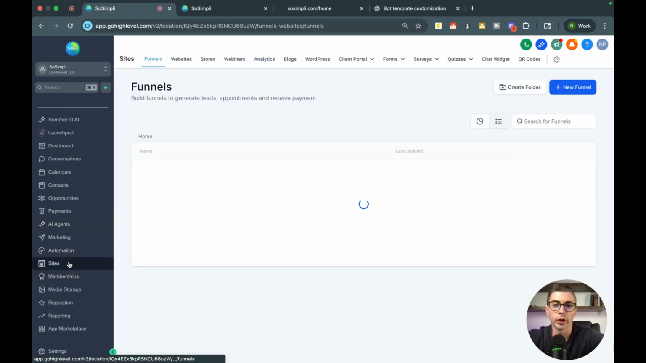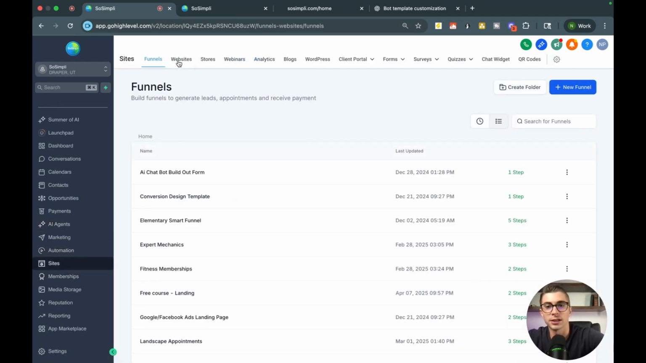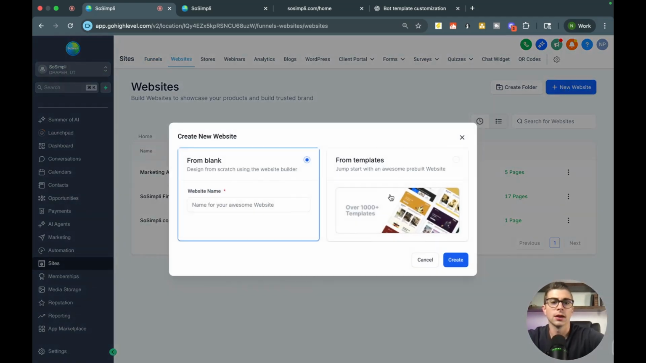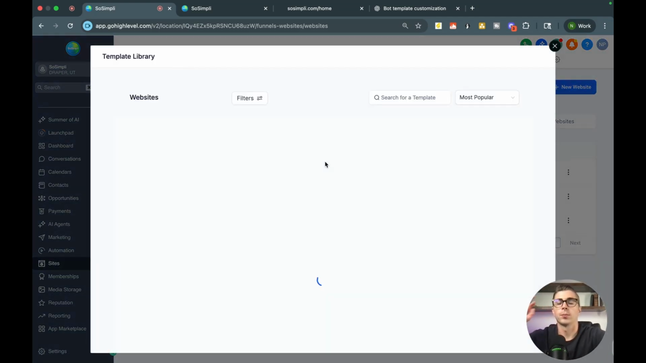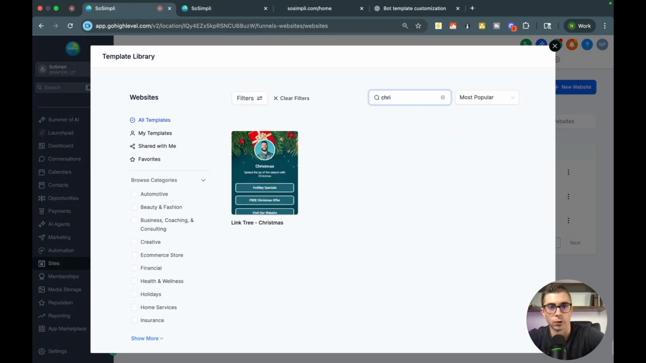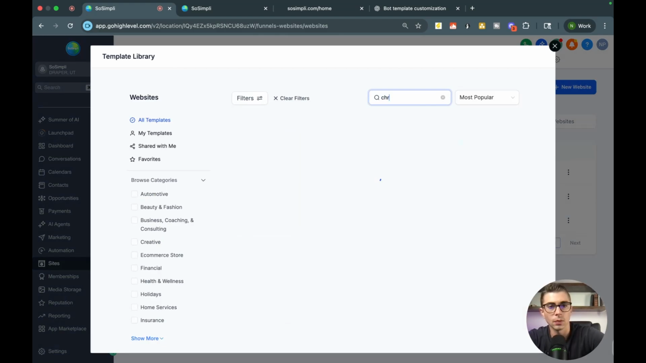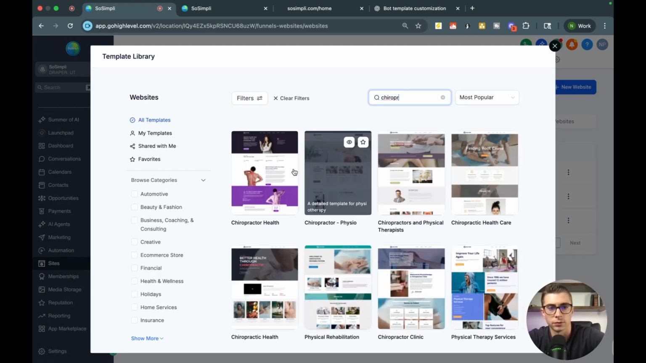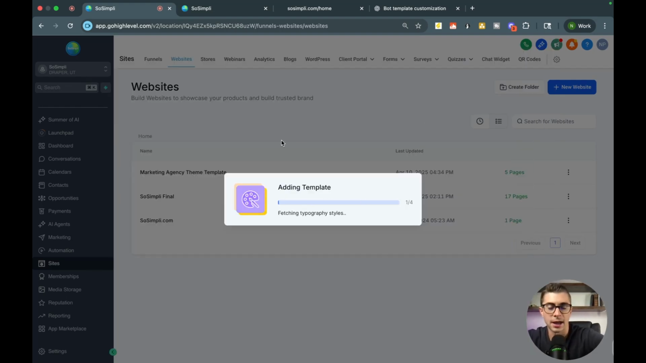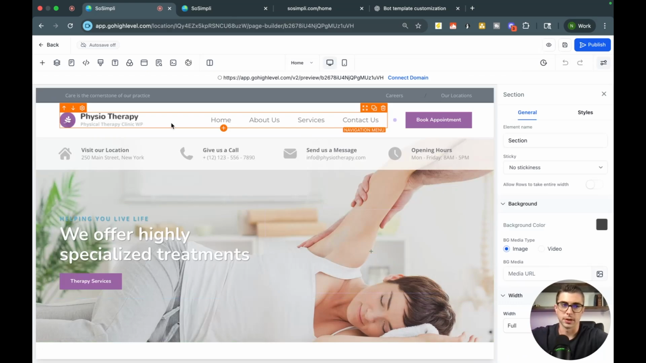And now I'm going to move quickly to sites. Again, we're not going to get super deep into how to build out a website, but I'll just show you how you can load this really quickly. So if you come into here, go to sites, go to websites, do a new website, I would just select a template. Pick whatever niche you're working in. For this example, we'll do chiropractic care, so we'll just do chiropractic health. We'll hit continue, and now it's going to add the templates in here. All right, perfect. And then it will load this up.